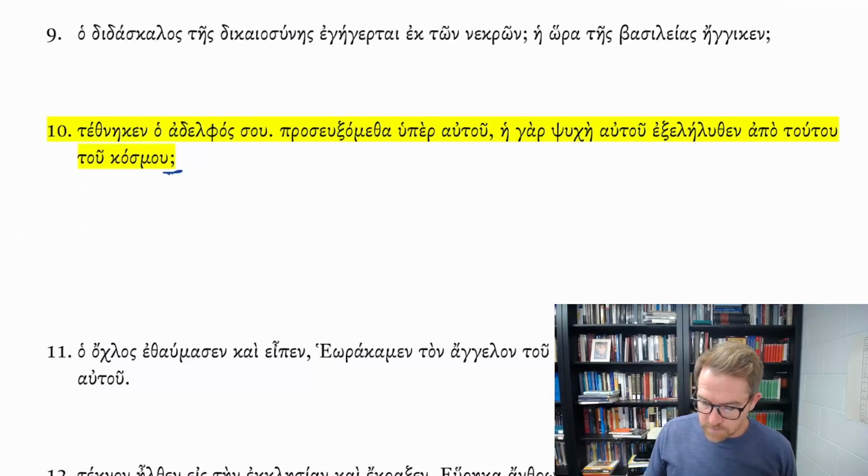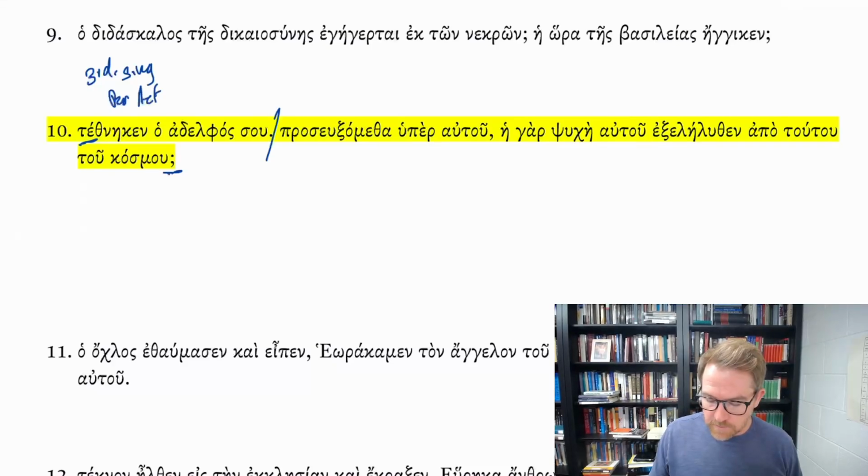So we're going to do the first sentence. Not really a fun statement. Te theneken is from the verb thenesko, I die. And this is the third person. We have the reduplication here. This is the third person singular, perfect, active, indicative.